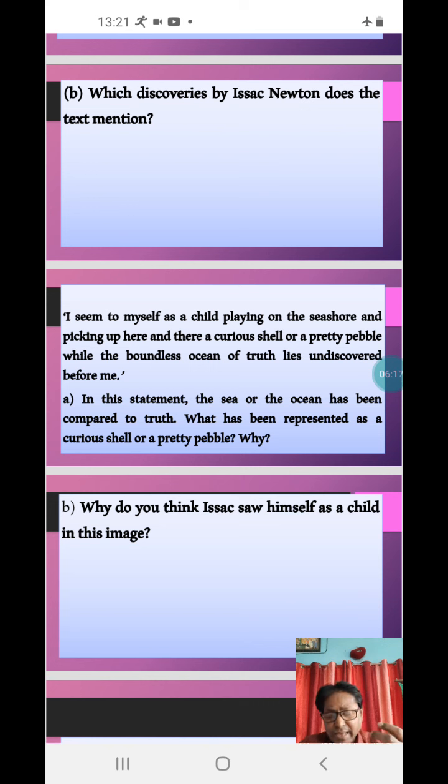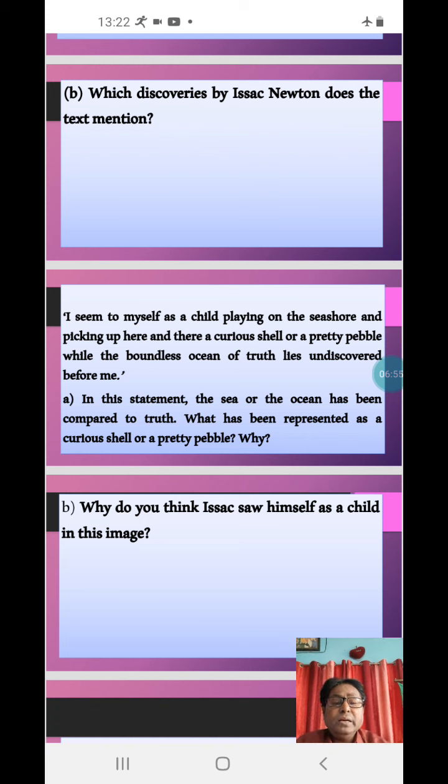These discoveries have been called curious and pretty because they are wonderful and interesting. His discoveries were really wonderful and interesting. They have been compared to shells and pebbles because although they were very important in themselves, they were very small compared to the vast ocean of truth, the many things which Isaac had not been able to understand.